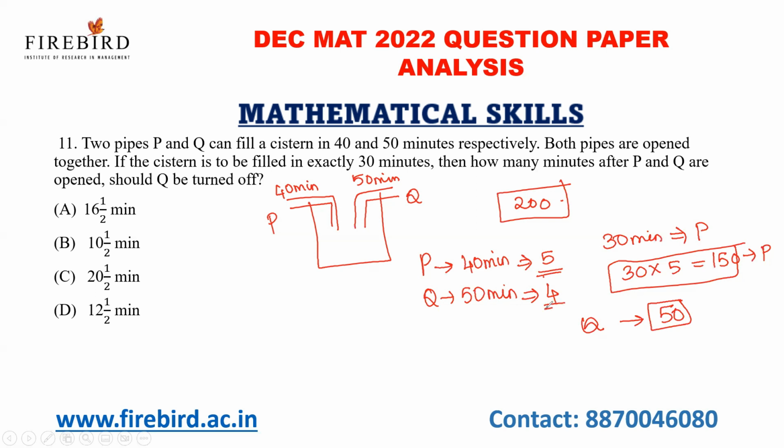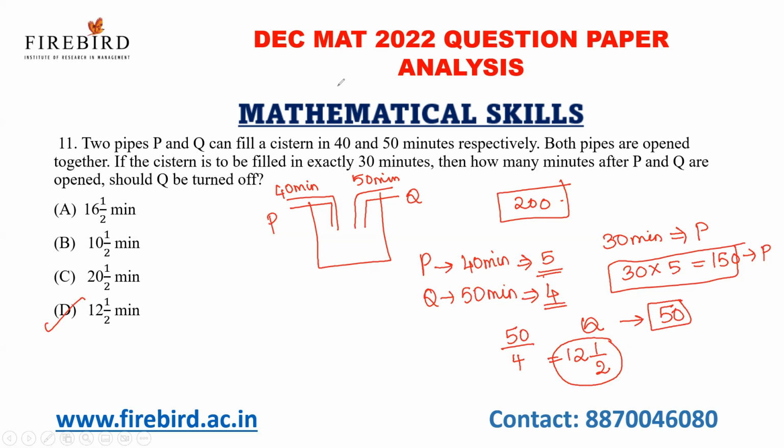And the capacity of Q is in 1 minute it can fill 4 parts. So 50 by 4. What is 50 by 4? 12 1 by 2. Okay. So after 12 1 by 2 minutes, the Q pipe has to be closed. That is your answer. Okay.